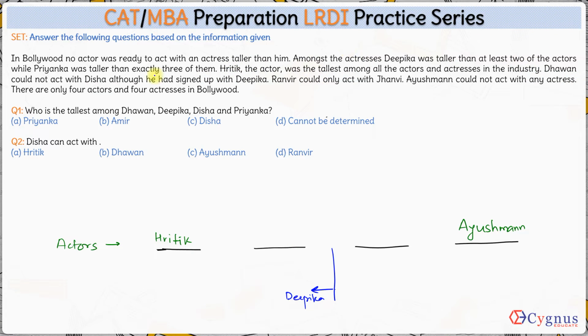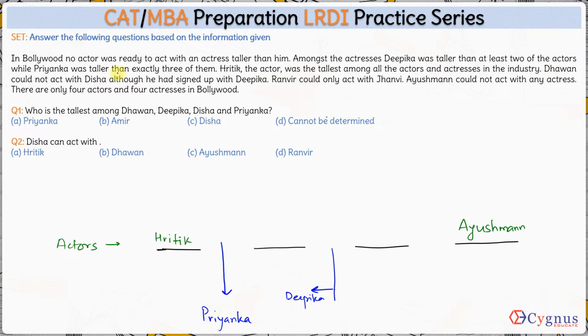Next is Priyanka was taller than exactly 3 of them. So Priyanka is taller than exactly 3 of the actors. That means Priyanka's position will be somewhere here between Ritik and the second tallest actor. So Priyanka will be just shorter than Ritik. Okay, fine. Next, Ritik the actor was the tallest among all the actors and actresses.